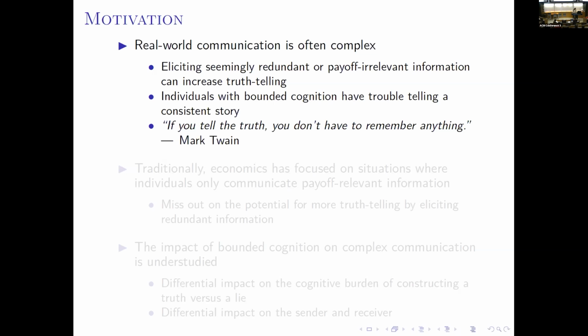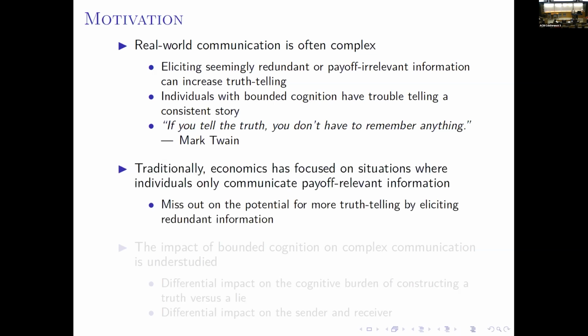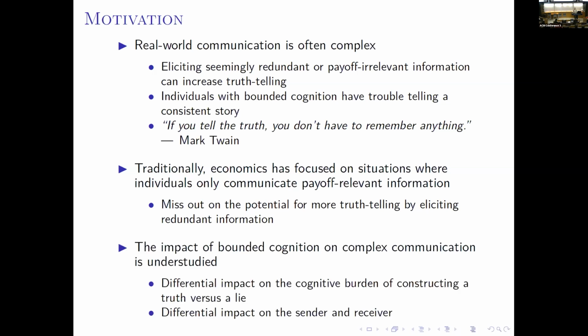So this contrasts with the traditional approaches we typically use in economics, where we have agents report minimal information, like the payoff relevant state or your true type. So previous literature kind of misses out all the potential of asking this similarly redundant information to get more information transmission.